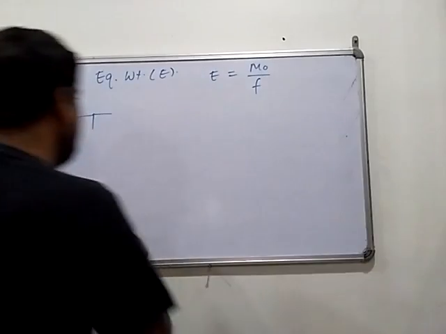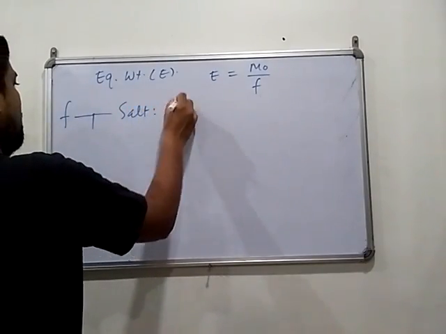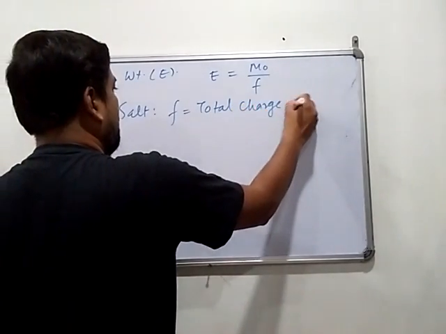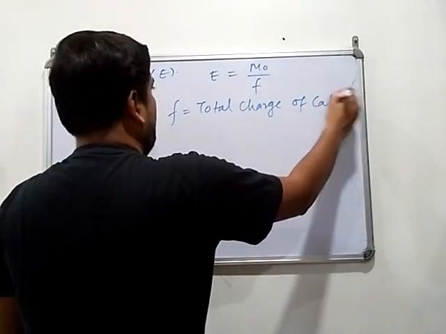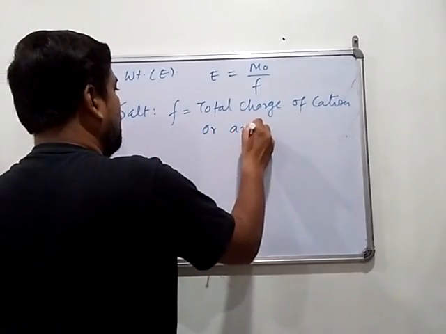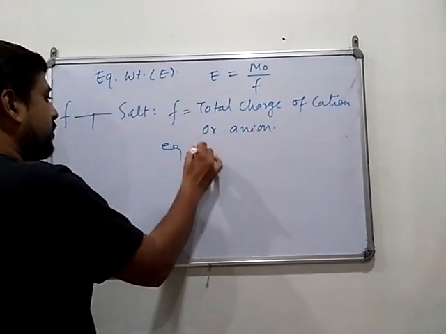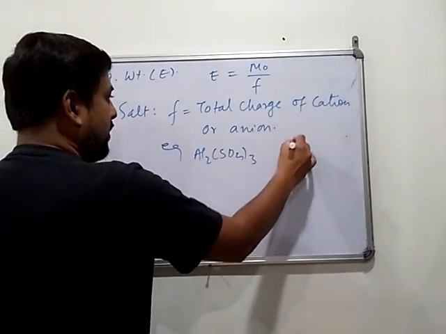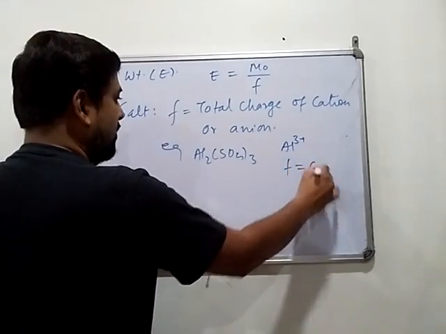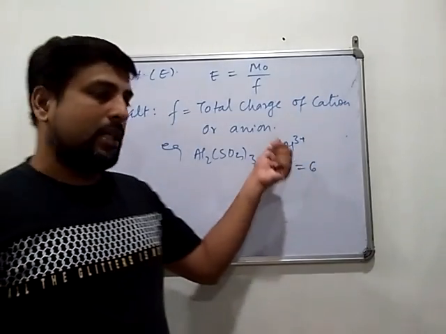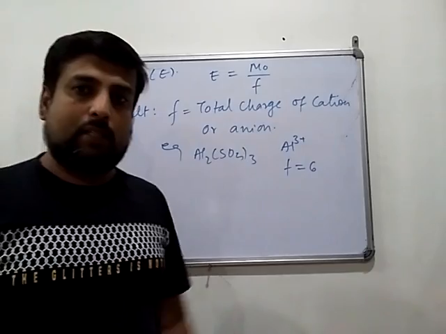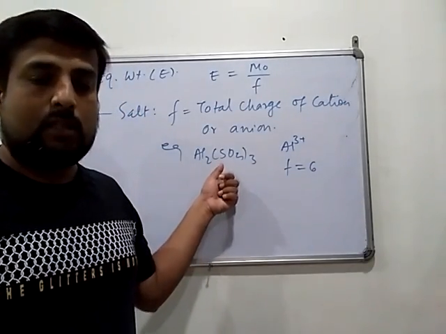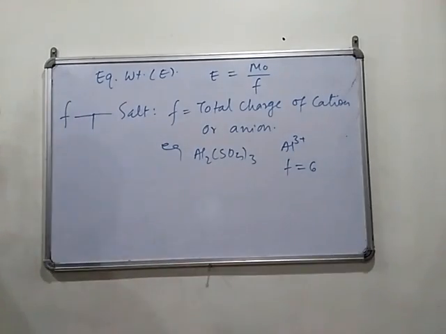Now in case of a salt, the factor is the total charge of the cation or anion. For example, aluminum sulfate: one aluminum has 3 plus, so 2 aluminum will have a total charge of 6, so the factor will be 6. Or one sulfate has 2 minus, so 3 sulfate will have 6 minus. That means the factor is 6. This is for salt.